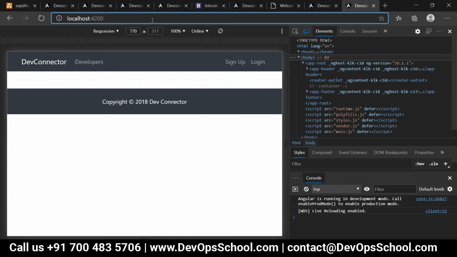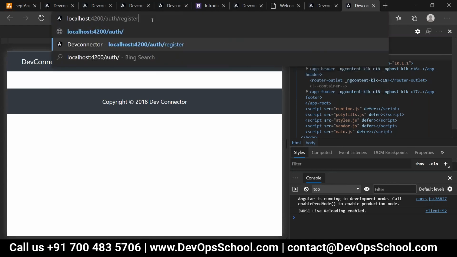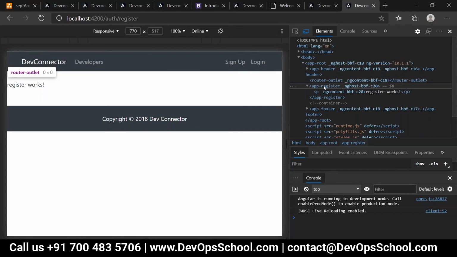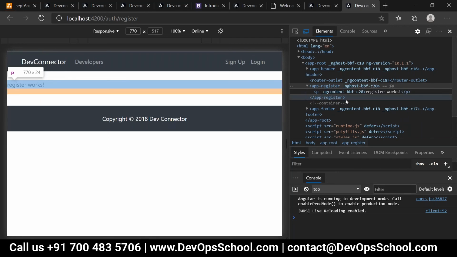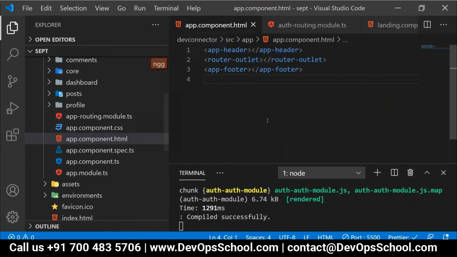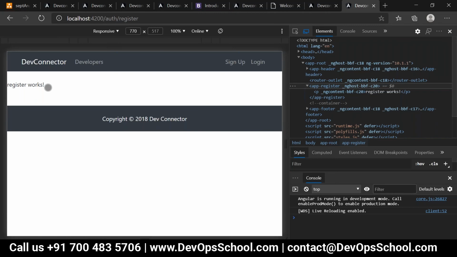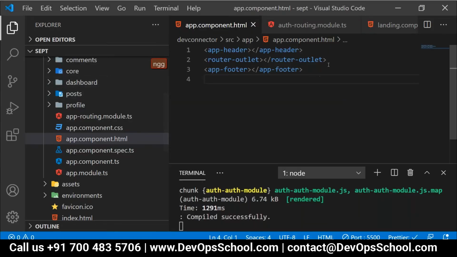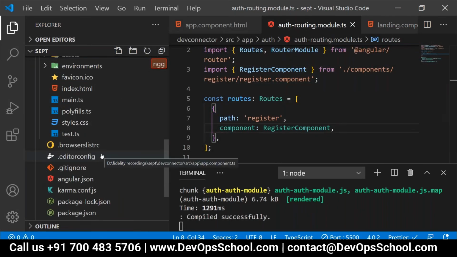Now when I provide /auth/register, tell me, next to this router outlet, is it rendering app register or not? App register. If we go and look into your app component.html, are you able to find the app register element over here? We are not able to find it, correct? Then how is it loaded over here, correct everyone? The reason behind this is this. Have a look over here. I'll tell you all the stuff from the beginning now.